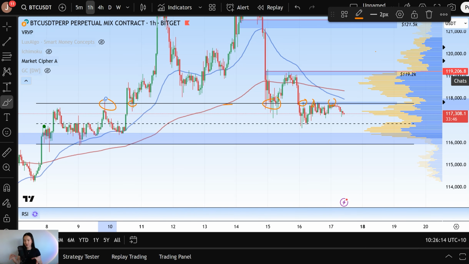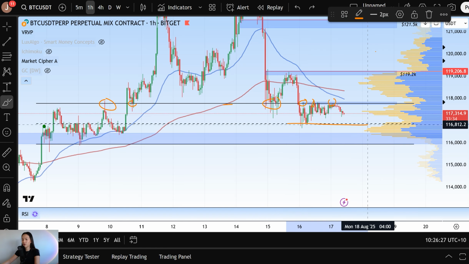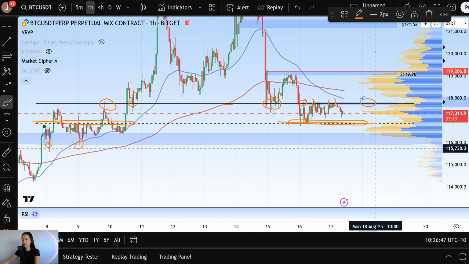Now I've used a parallel channel to draw it in here. It's not a parallel channel, I've just used it because I think they're really helpful tools in terms of mapping out a range as well as the middle of that range, right? And particularly if we take a look at the midline, we can see that currently it is our crucial level of short time frame support, right? Even in the historical price action within this range, pushing above the midline, we've seen retests of 117.7K, and otherwise falling below it, we've seen retests of the range low instead, right? So it is that sort of short time frame trigger level for either a move upwards to retest resistance or downwards to retest range low support.